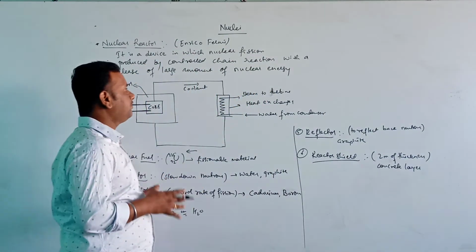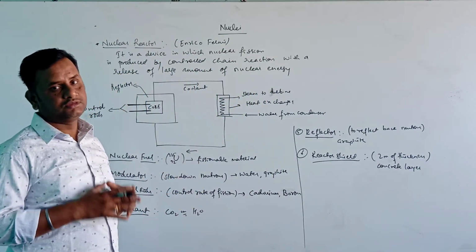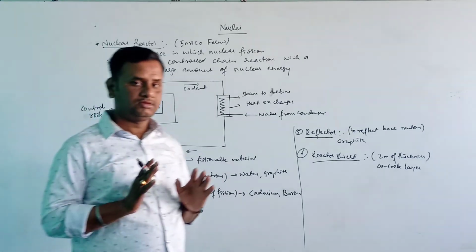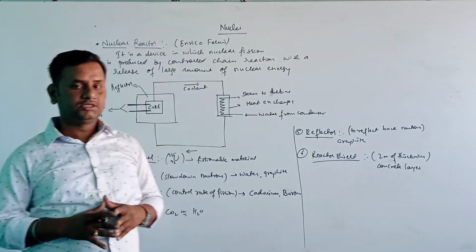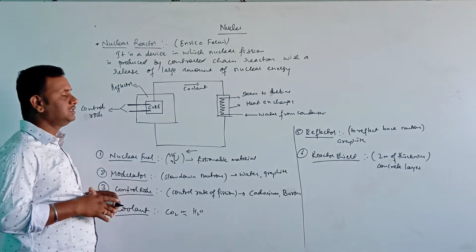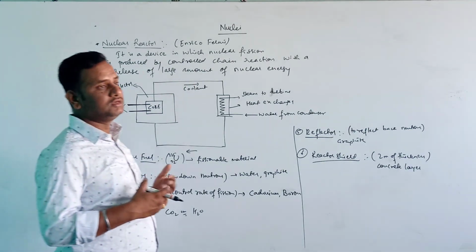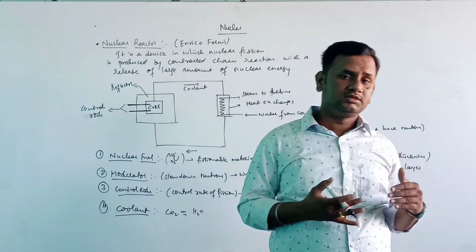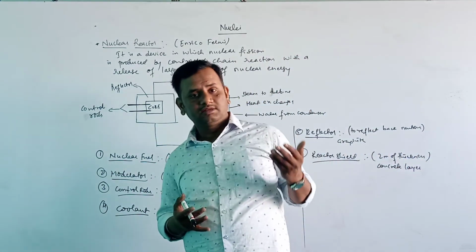Here the number of neutrons is increased to a certain level and thereafter kept constant. By doing this, a large amount of nuclear energy is released, and that energy can be used in generating electricity.